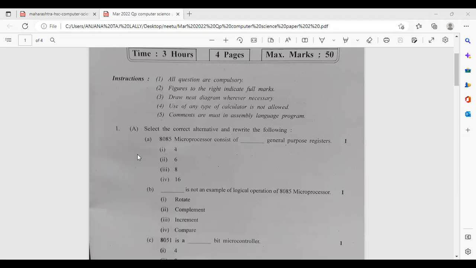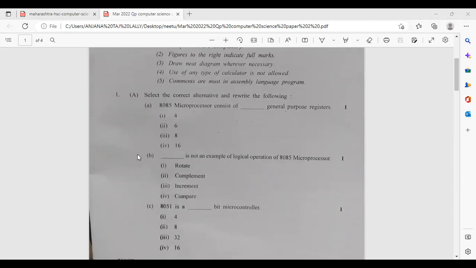So you can see question 1A. You have 4 MCQs, easy MCQs, if you know the concept. In question 1A you have this: the 8085 microprocessor consists of dash general purpose registers.